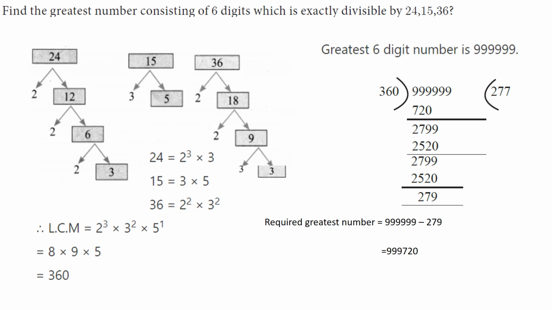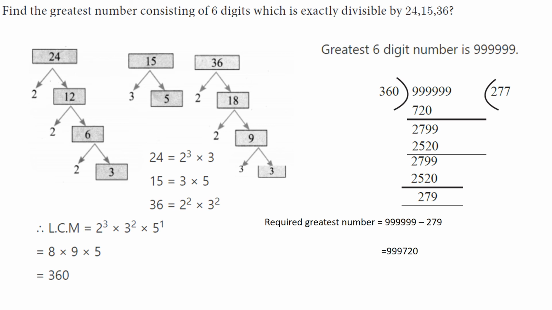So first you write it: 24 equal to 2 to the power 3 into 3. 15, 3 into 5. 36, 2 squared into 3 squared. So how will you find out the LCM? Greatest power. So here you see 2 squared, 2 cube, so greatest power 2 cube. And 3 squared, 3 squared into 5. So multiply 8 into 9 into 5, 360.